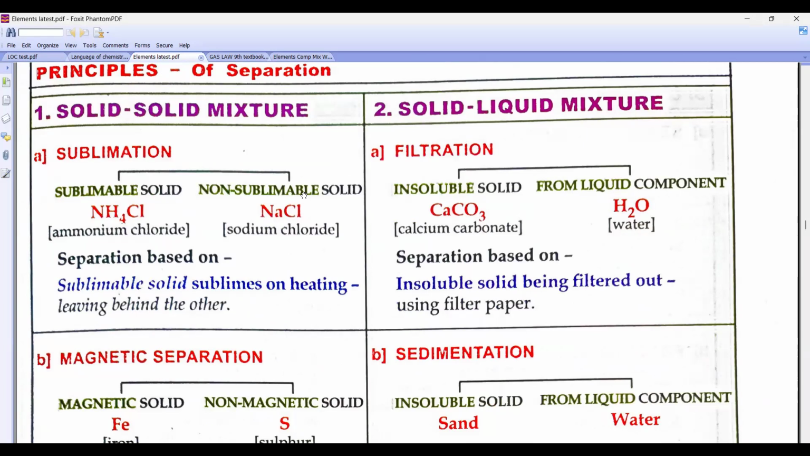In sublimation, we keep an inverted funnel and we heat it from below. So what will happen, beta? That sublimatory substance will form vapors, but the non-sublimatory substance will not form vapor. Then what we do? We cool it. The sublimatory substance will cool on the surface of the funnel, and it can be separated. I'll show you the experiment. Don't you worry.